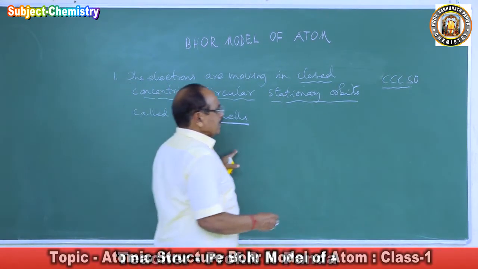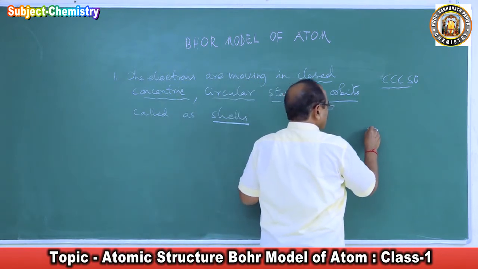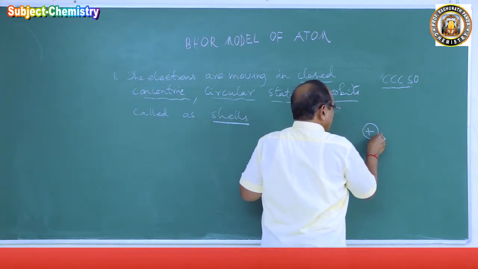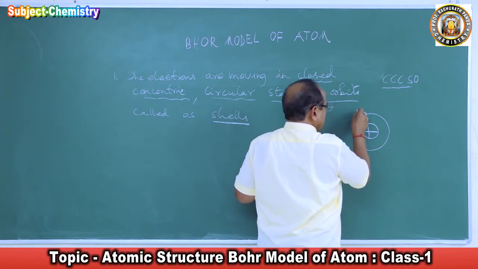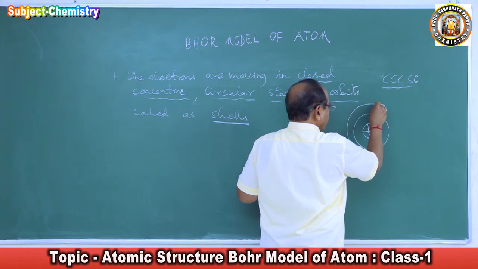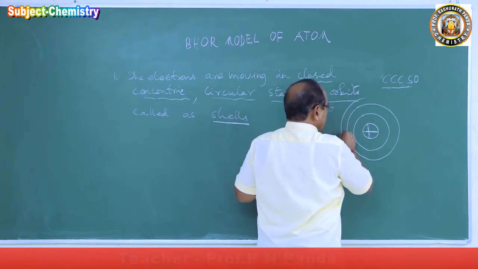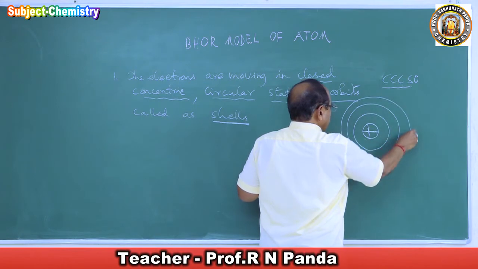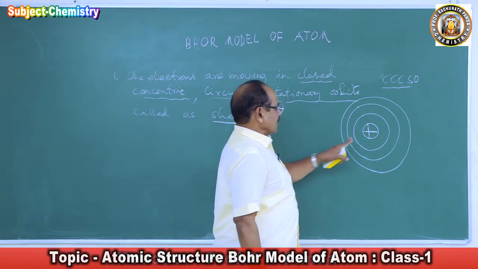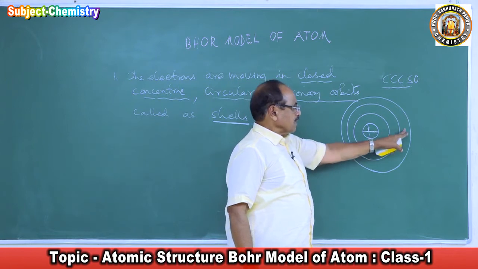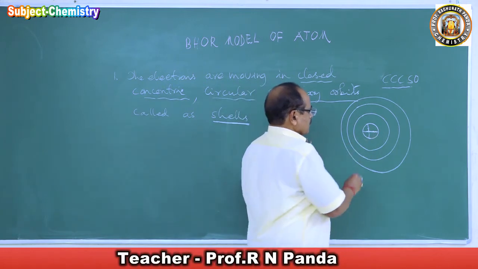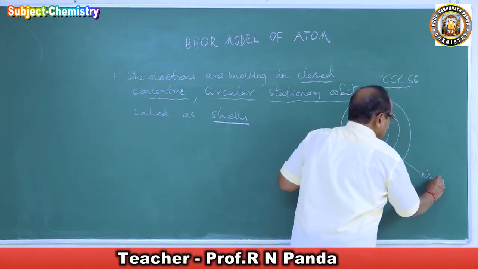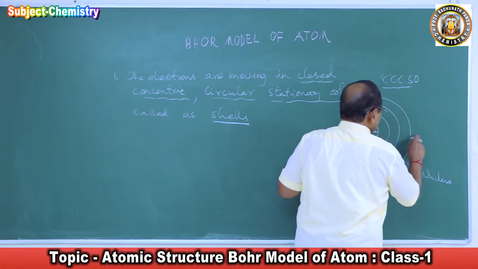That means what? Here is a nucleus, in which the protons are placed, and there are cells. This is one orbit, this is another orbit, then another orbit, concentric with the same center. They are circular orbits, so they are called closed, concentric, circular, stationary orbits. So this is the nucleus and these are the cells.